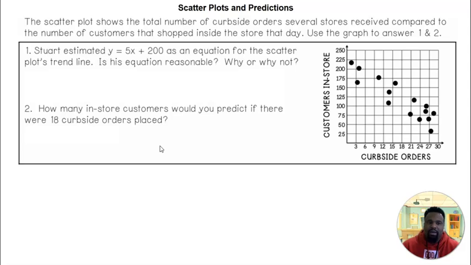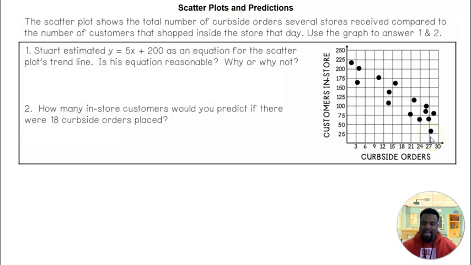Let's take a look at this example. Stewart estimated that y equals 5x plus 200 is an equation for the scatter plot. First of all, what you want to do is look at your scatter plot, identify the correlation that's going on. The correlation that we got here, look, as the curbside orders increase, the customers in store decrease.